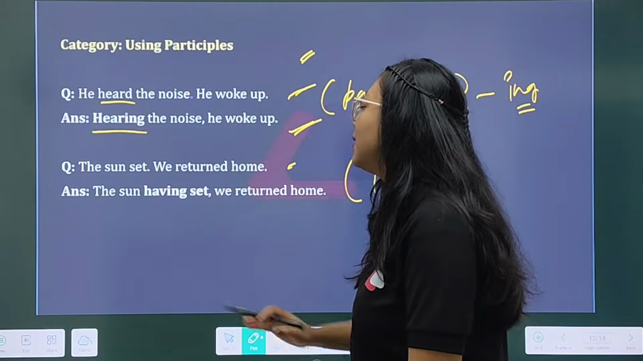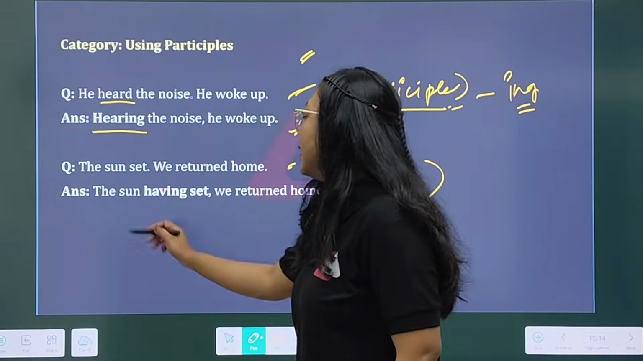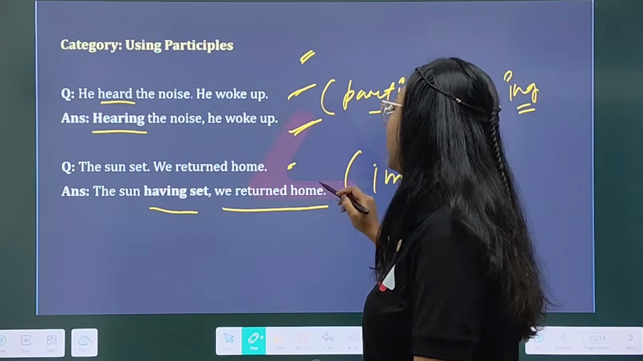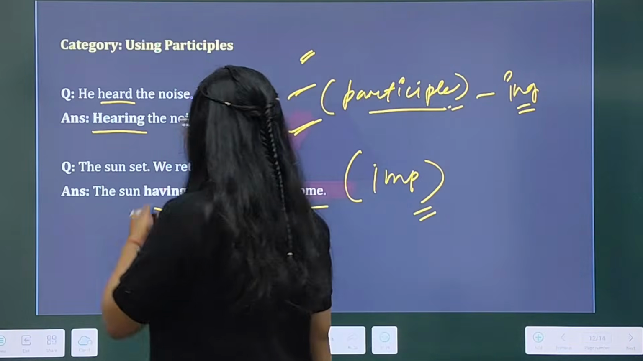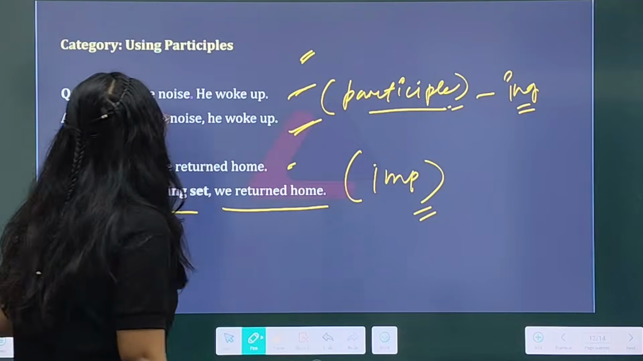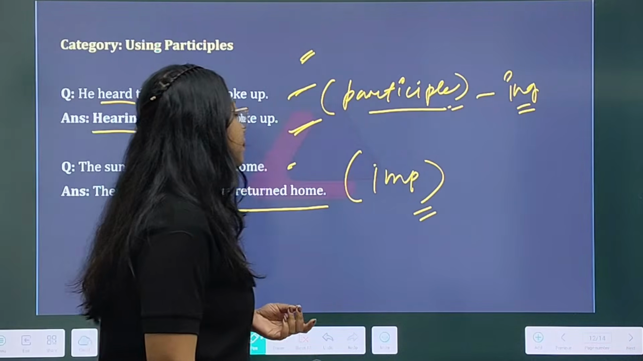Now you have to combine these two sentences by using a participle. What will be the answer? See, the sun having set, we returned home. Clear? Okay, the sun having set, we returned home.